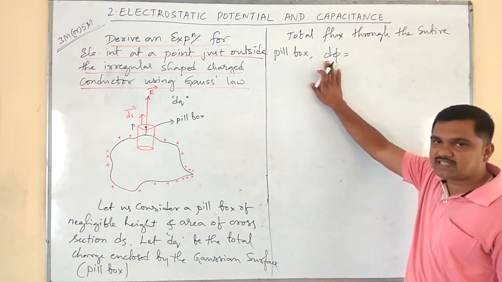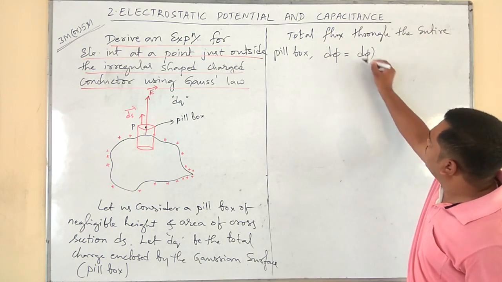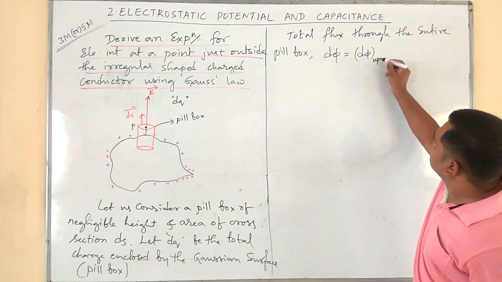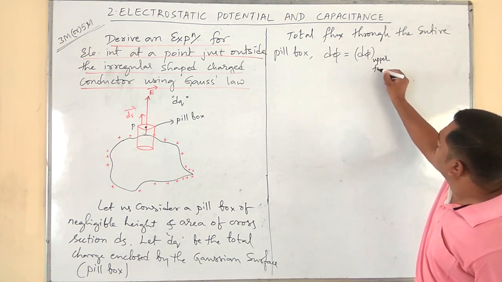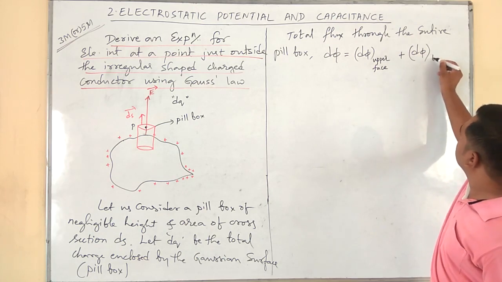Hence, I will take the flux as d phi, and I will mark it as d phi upper face plus d phi bottom face.